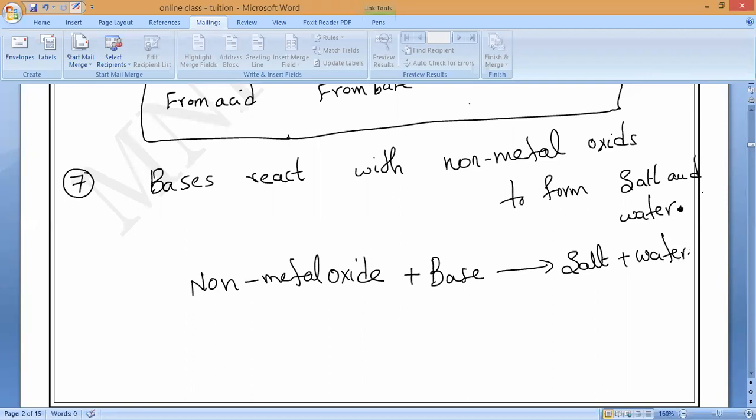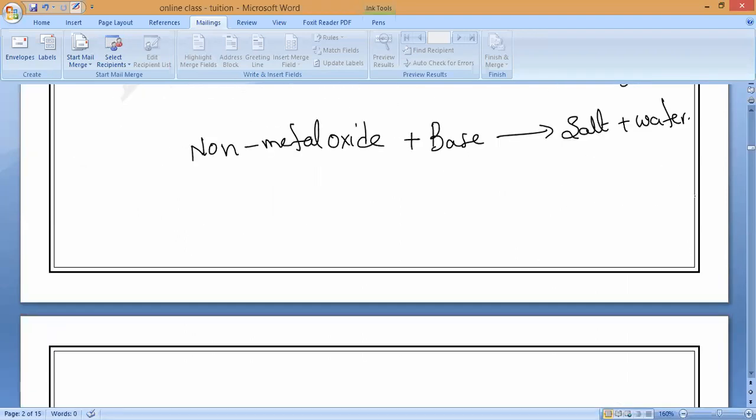Now, go to the first chapter. It is related to calcium oxide and calcium hydroxide. There we are using a non-metal oxide. Which will form something. Can you say that reaction, please? The best example: calcium carbonate plus water. Calcium hydroxide is reacting with what? A non-metal oxide. What is that? Carbon dioxide, yes.